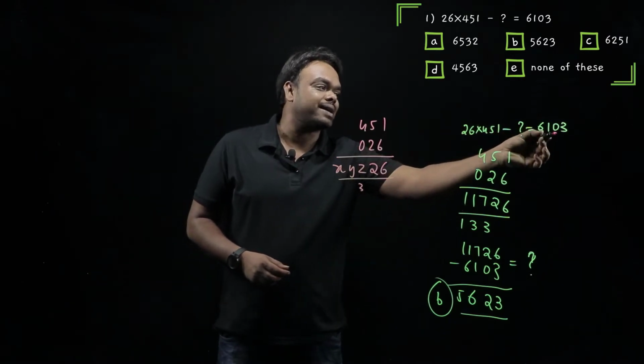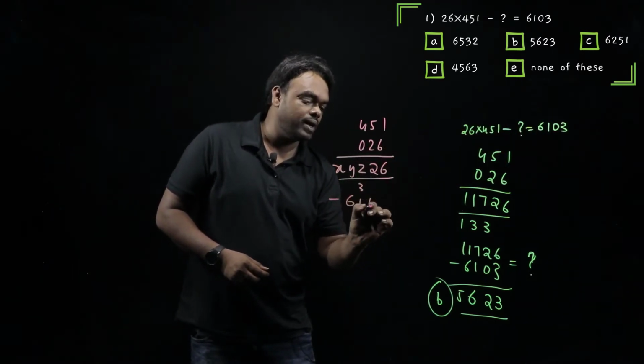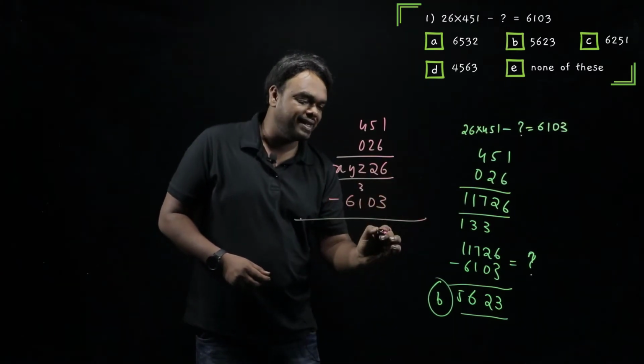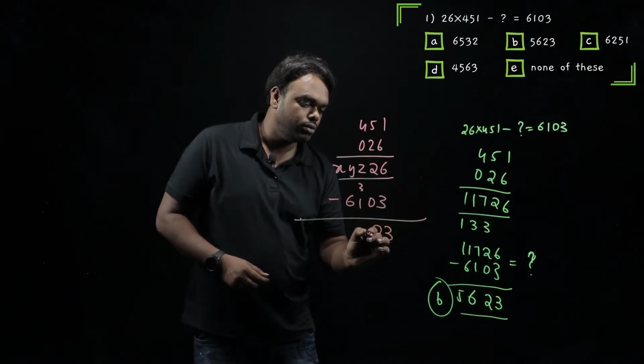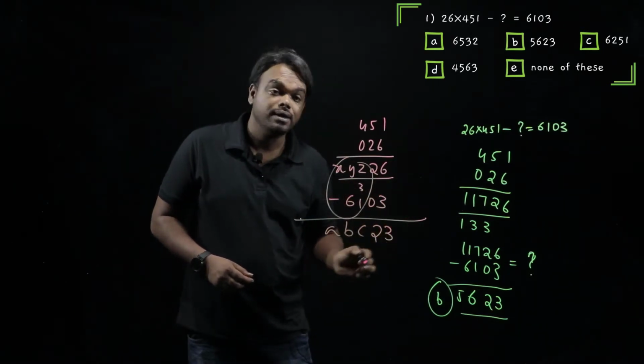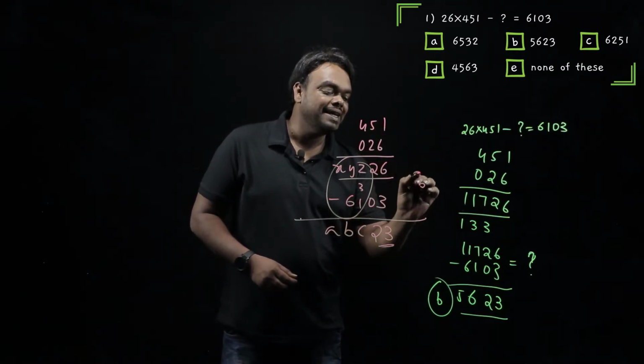So we have to subtract this number from this number. So minus, what do we have? 6103. Subtract this number from this one. 6 minus 3 is 3. 2 minus 0 is 2. Whatever we get here from A, B, C, anything, we really don't care. Check last two digits, 23. Which option? Option number B, direct answer.